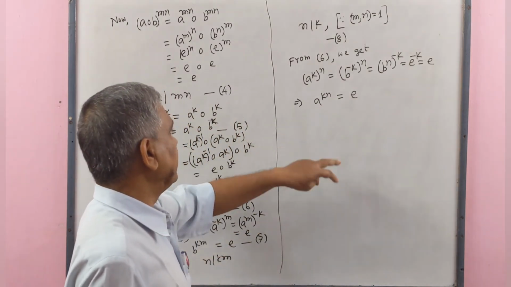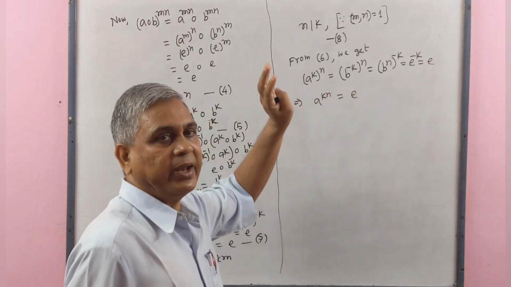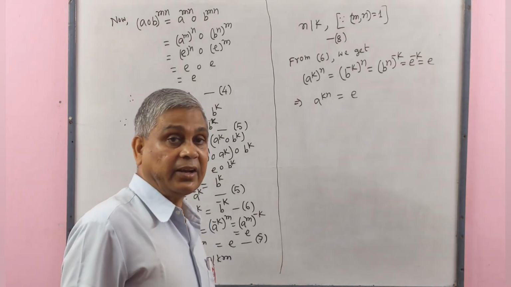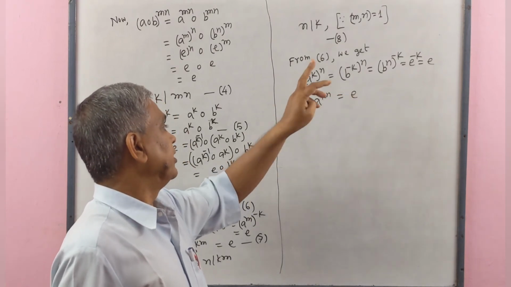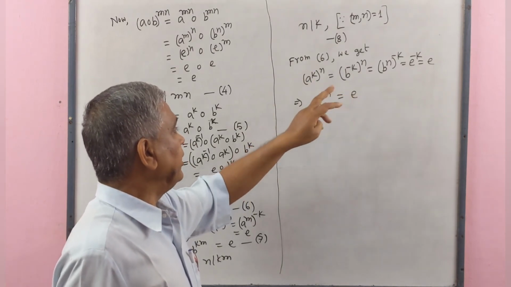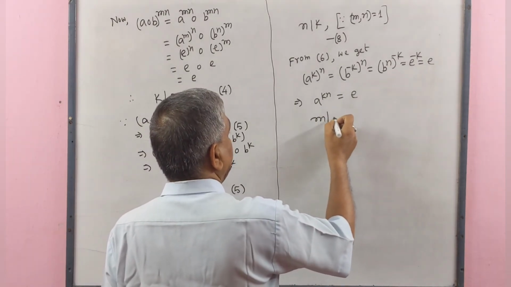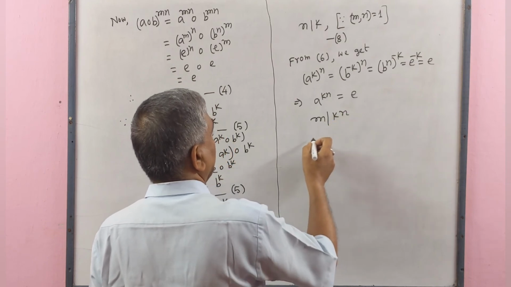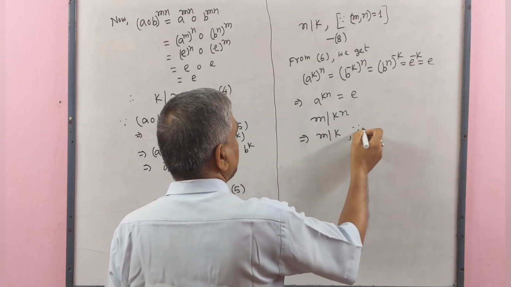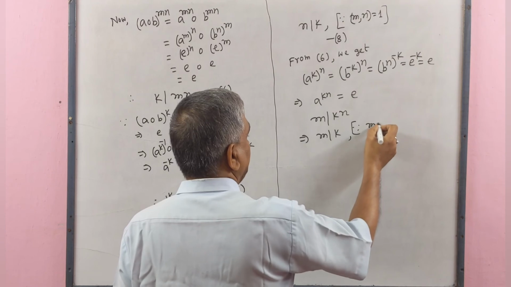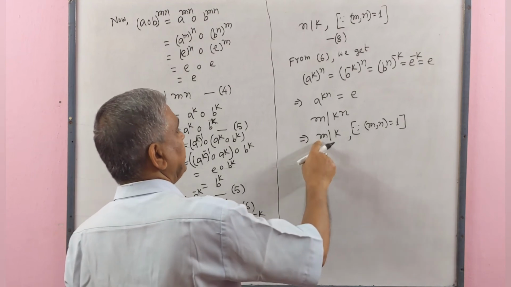Since we know that A to the power m equal to identity element, where m is the least positive integer, here A to the power kn equal to identity element, therefore kn need not be least positive integer, therefore m divides kn, implies that m divides k. Since GCD of m, n equal to 1, m does not divide n, therefore m divides k.